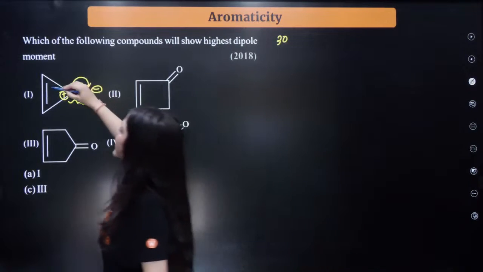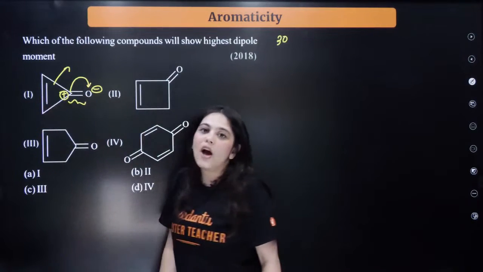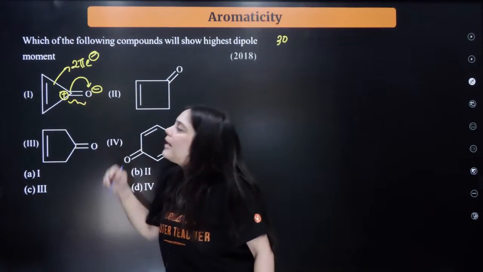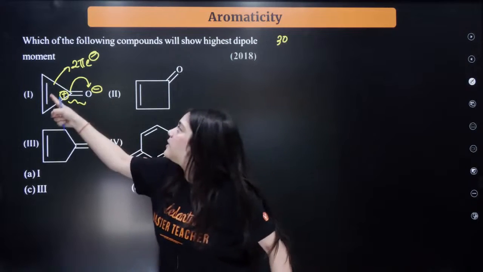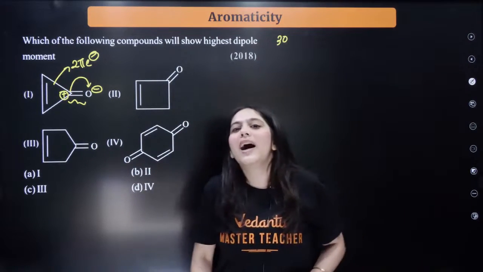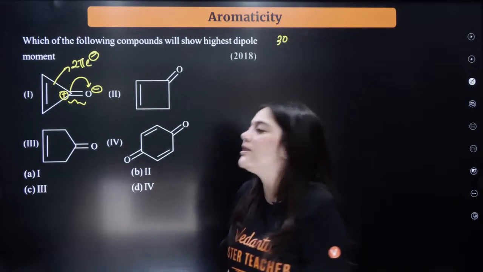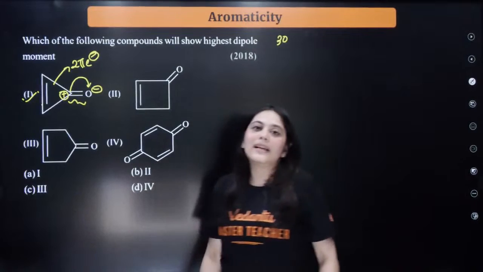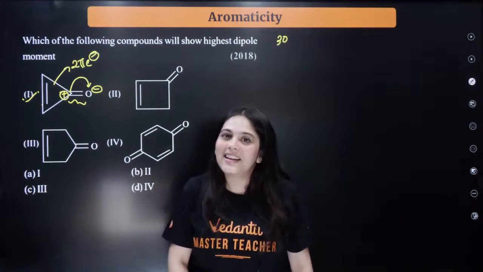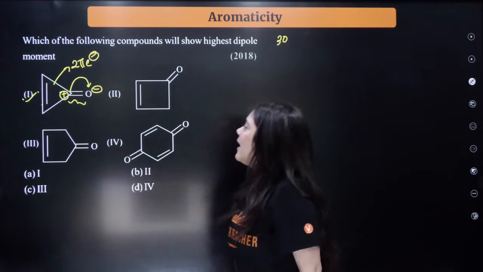Now count the number of electrons on this. This becomes a 2pi electron system, isn't it? After breaking that bond, this becomes a 2pi electron system, and all the atoms are sp2 hybridized, a cyclic planar system. Hence, this becomes the aromatic system. The correct answer is A. The D is not the correct answer, sorry. A is the correct answer.